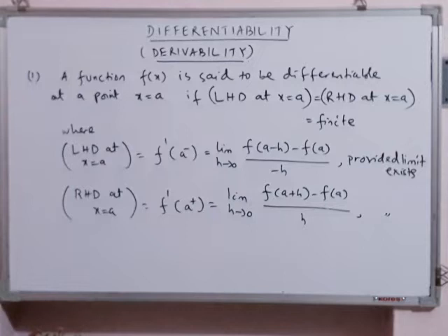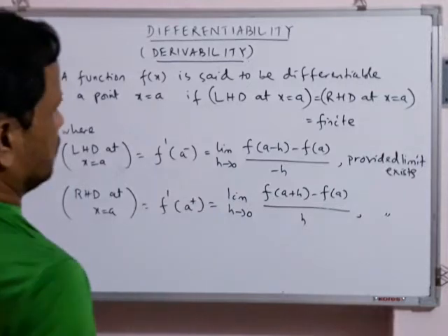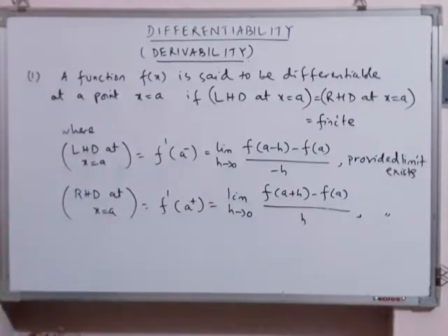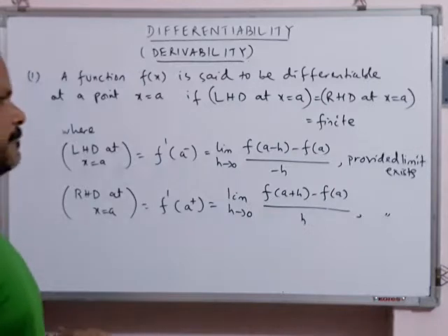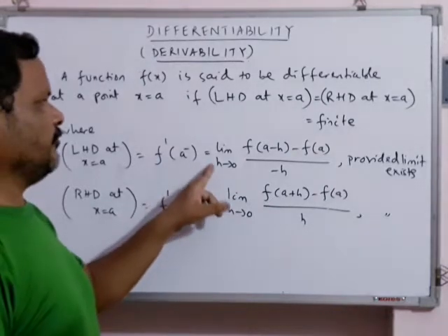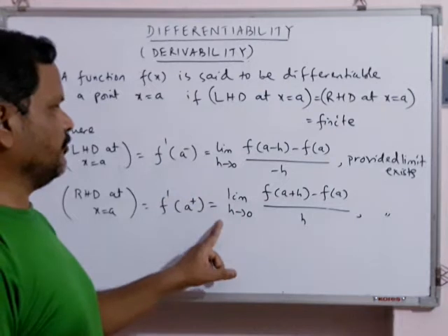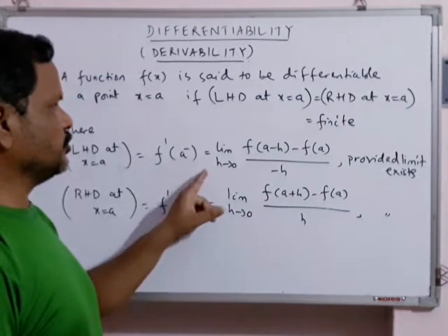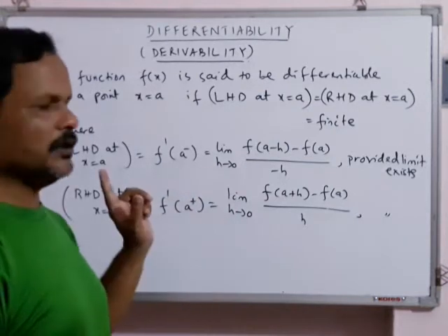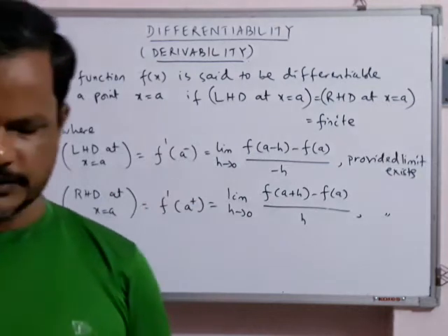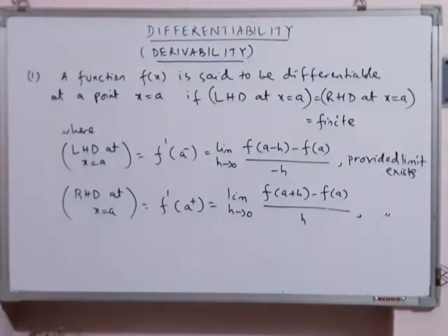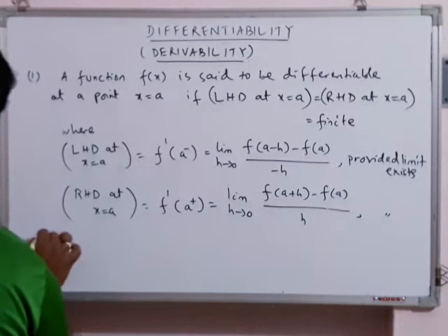So this was the condition for differentiability of a function at a point x equal to a. This LHD we will find out separately, RHD we will find out separately. Both should be finite and both should be equal. Then we declare that the function is differentiable at x equal to a. Second point.